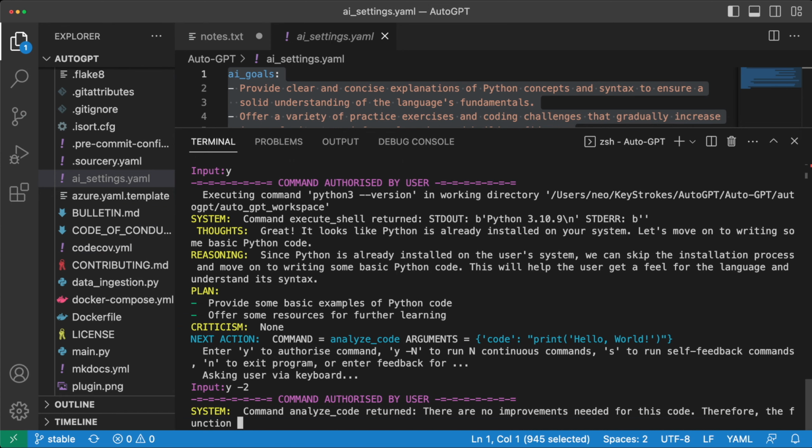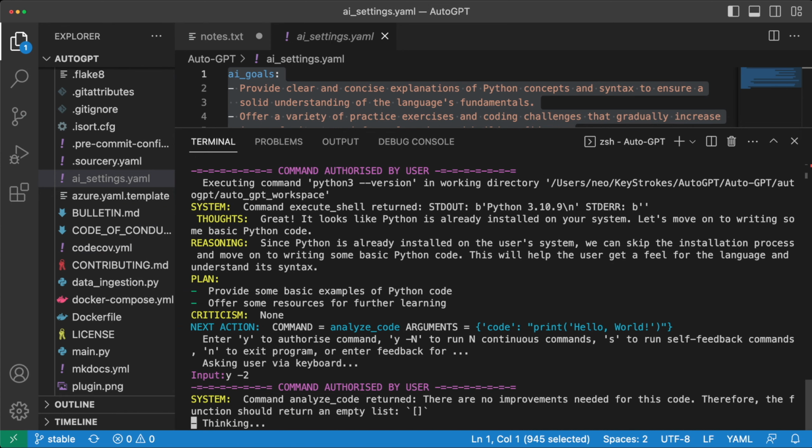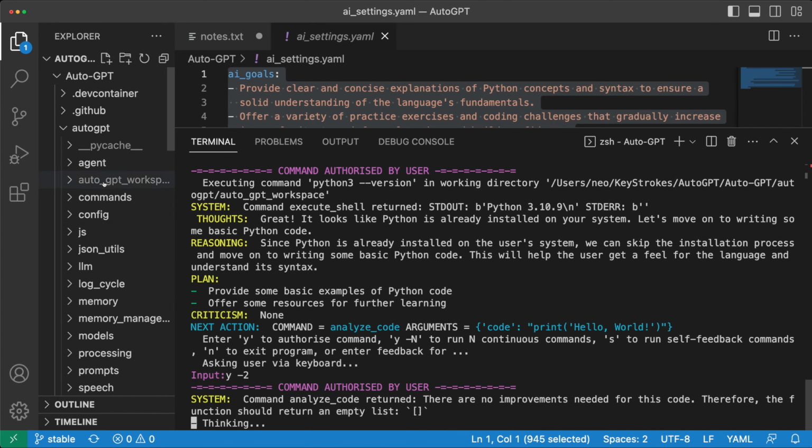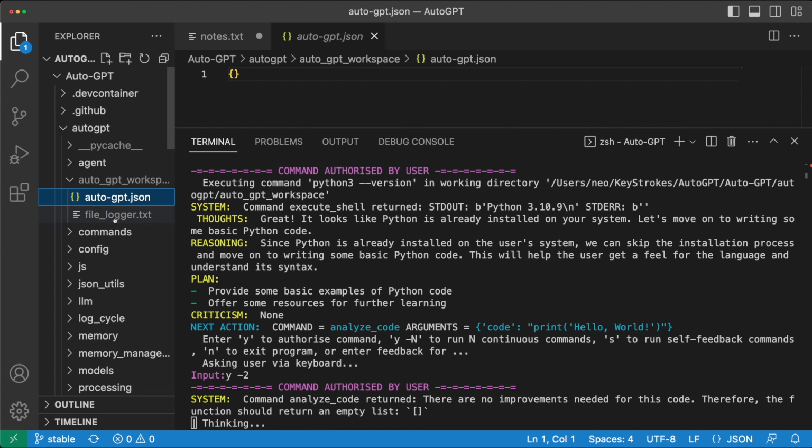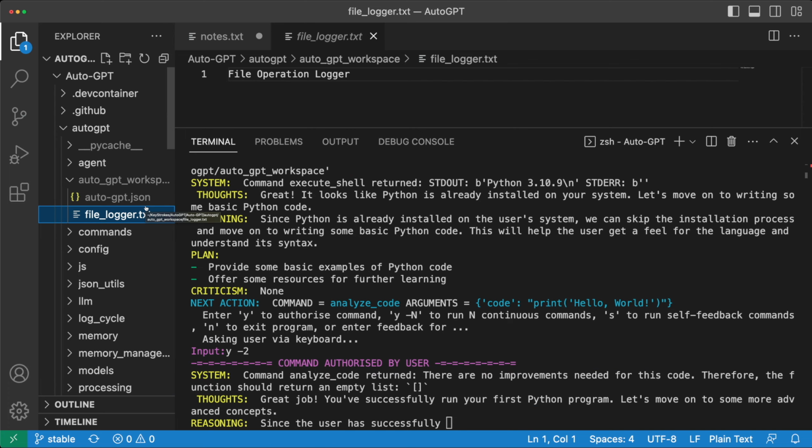The command got authorized and it's analyzing the code and it's thinking. And while it's thinking, let's take a look at the AutoGPT workspace that I mentioned earlier. If I expand this, we can see there are 2 files created here, and I think they'll be mostly empty right now. But if it starts to save any file, then it will all end up right here.